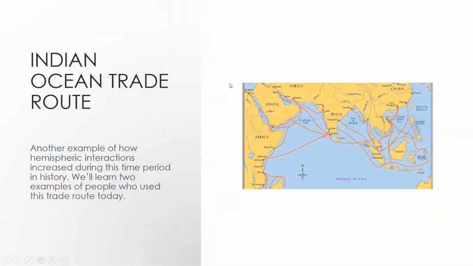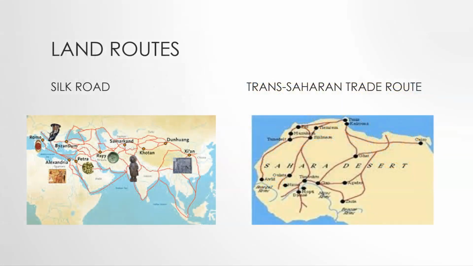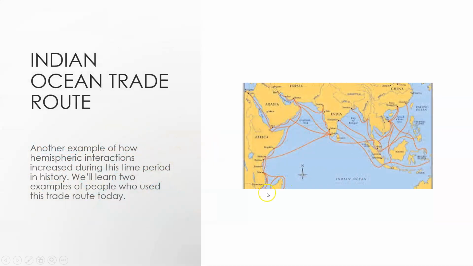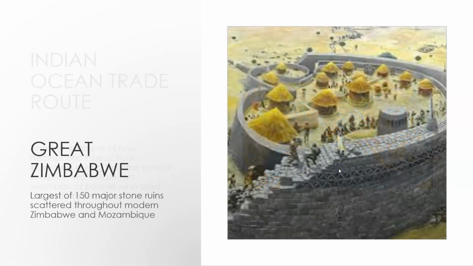Now, the Indian Ocean trade route, you can see these lines are as elaborate as anything we saw here, okay? And it's another example of how human beings mix. And again, here is Zheng, China. Here is Great Zimbabwe, East Africa. And you can look at all of these areas in between, the Middle East, the Persian world, the Indian subcontinent, Southeast Asia, Madagascar, okay? So this is what was connecting the world, these three things, okay?